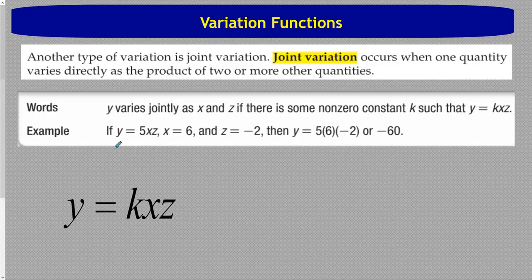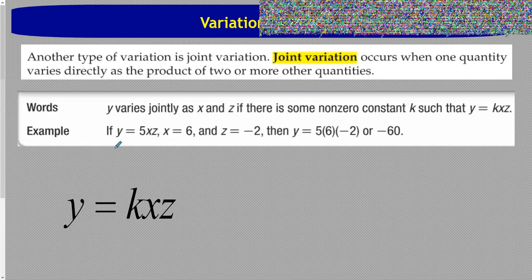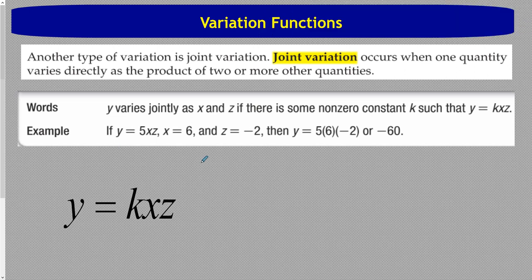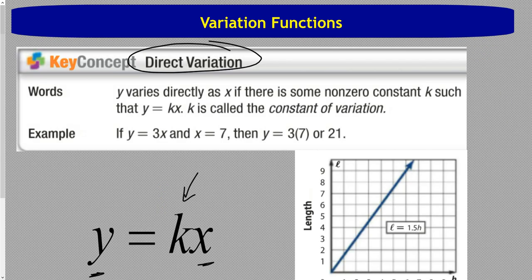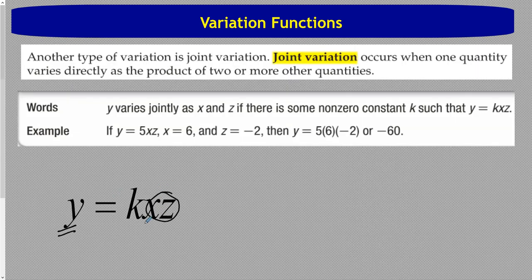The next that we're going to talk about is called joint variation, and that's when one quantity varies directly as the product of two or more other quantities. So we're going to have multiple variables, three variables in this case. One of the variables is equal to the product of the other two variables times some constant. So you can see how it's very similar to the direct variation. This was k times x. This one's k times xz. So there's two variables. You multiply them together, then you multiply by your variation constant,